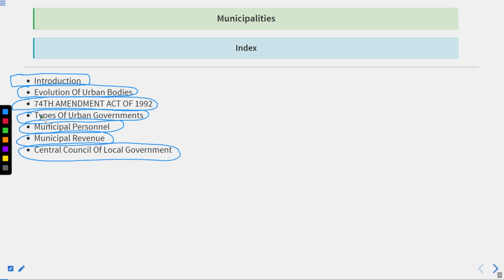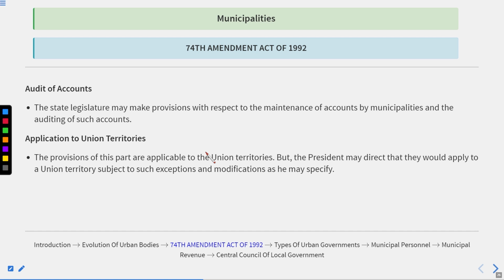So we are done with the introduction part, we are done with the evolution of urban bodies, and we have been talking about the 74th Amendment Act of 1992 for the last few lectures. The topics we are left with are the types of urban government, the municipal personnel, the municipal revenue, and the central council of local government. So that is the picture we have created so far. We will start from where we left off in the previous lecture.